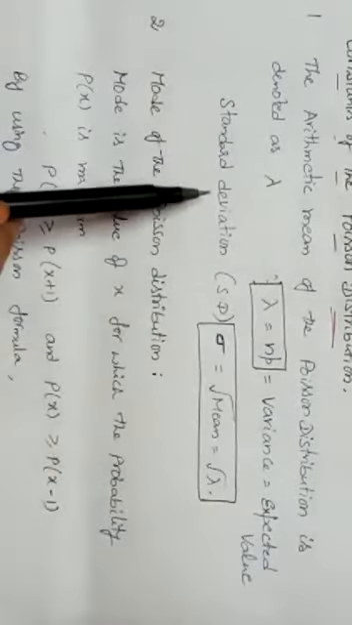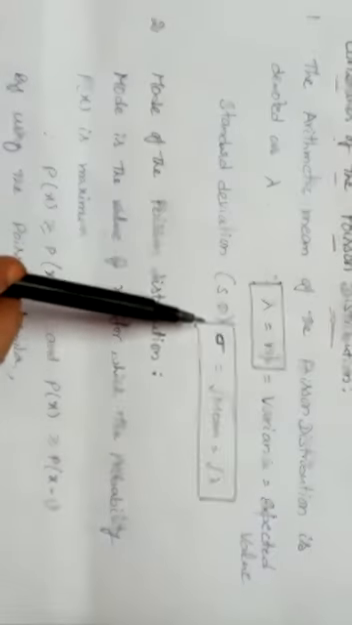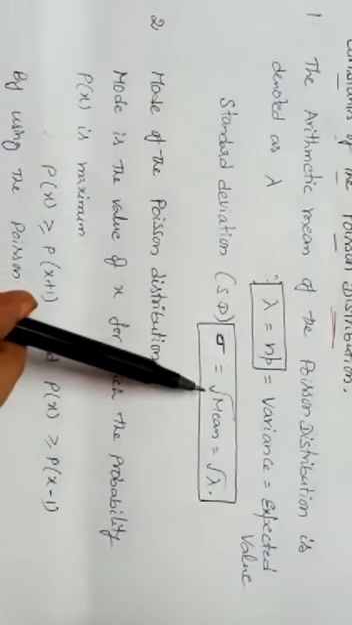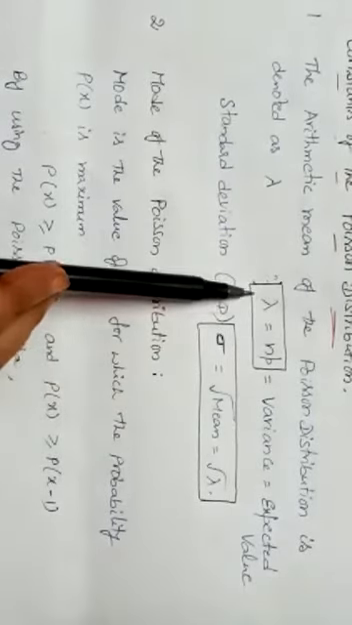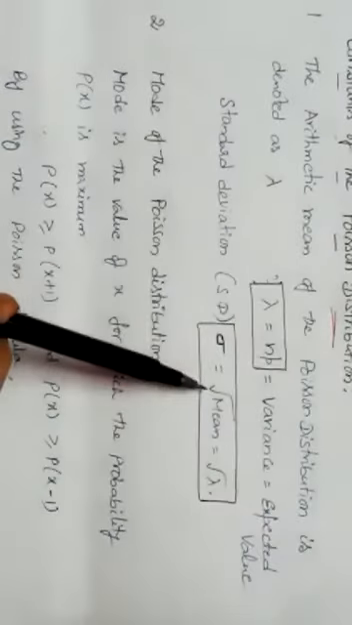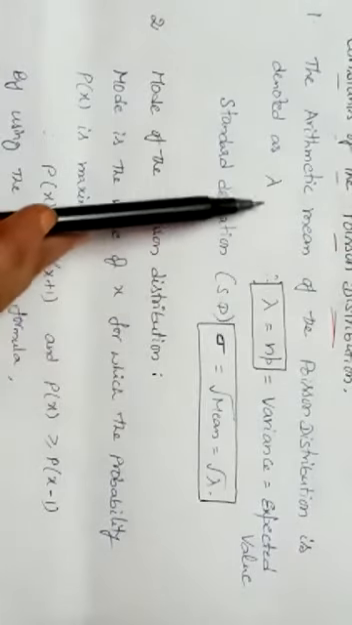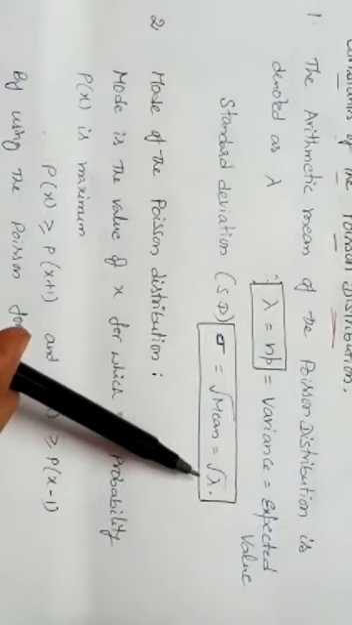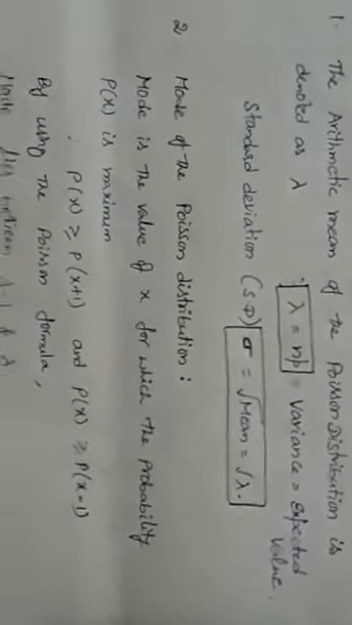Next, coming to the standard deviation. The standard deviation is denoted as sigma, and that is equal to the square root of the variance. In this case, the variance is equal to the mean of the Poisson distribution. So we can write the square root of the mean also, and that mean is denoted as lambda. So sigma is equal to the square root of lambda. These are the formulae.